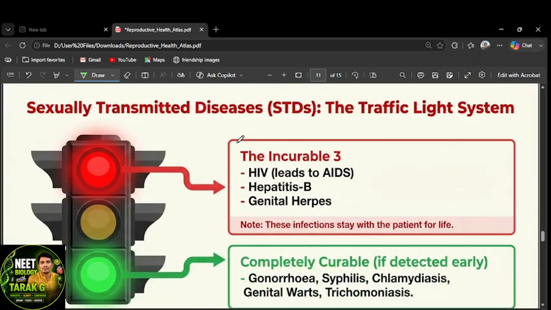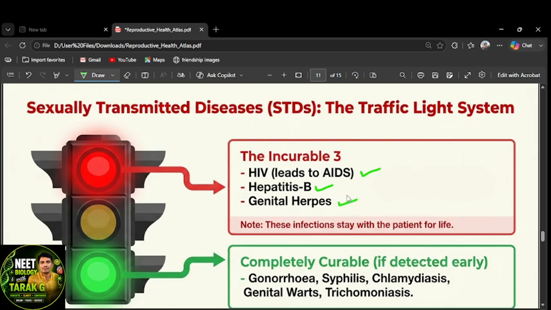Next one, STDs, nothing but what we call sexually transmitted diseases, also called venereal diseases or sexually transmitted infections. Whatever the heading, it is correct. STDs, STIs, VDs. VD means venereal disease. All these names are the same and come under STDs, right? These STDs include HIV, which is a virus that leads to the AIDS disease, hepatitis B, and genital herpes.